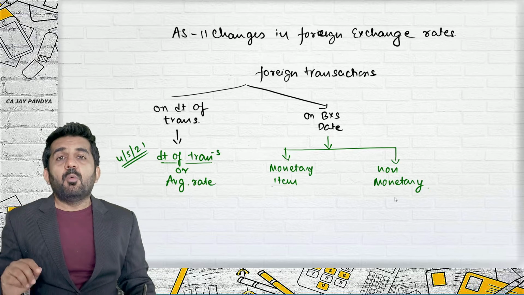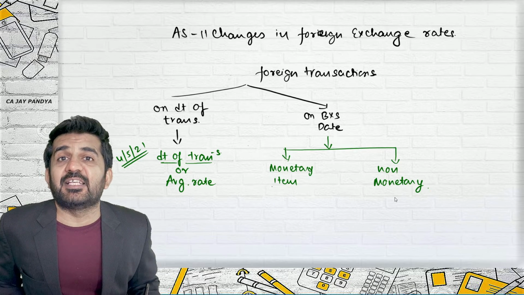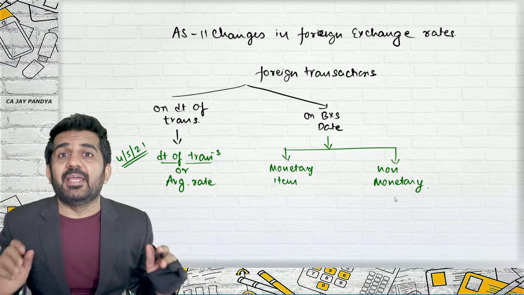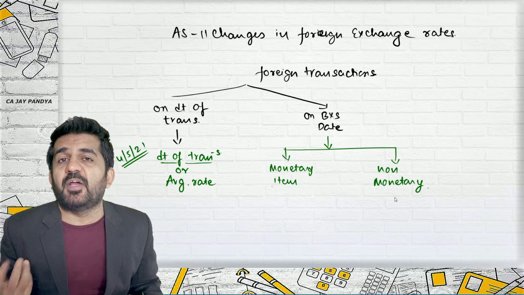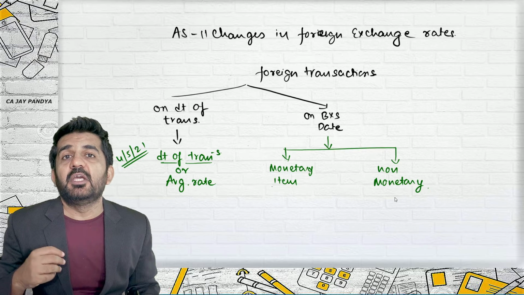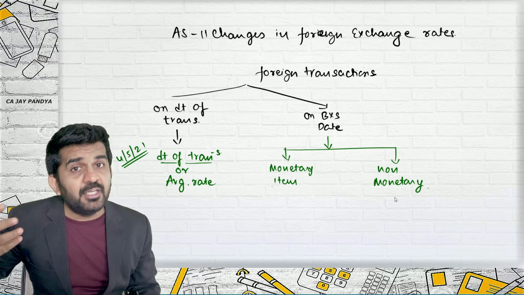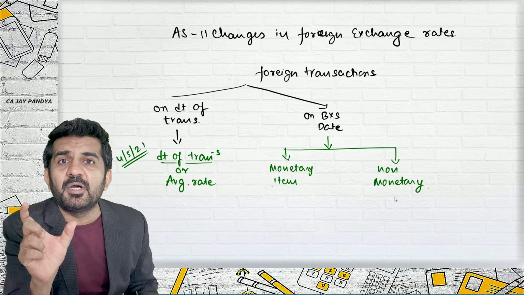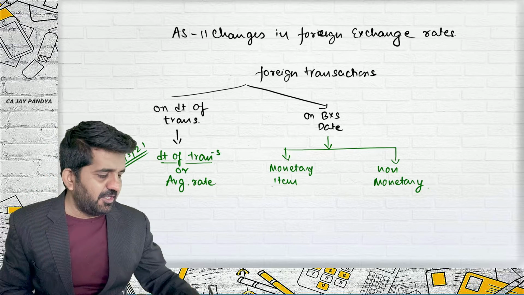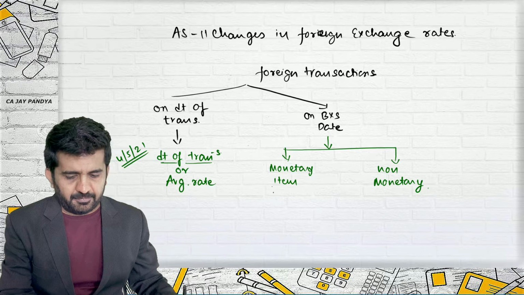Is it all right? What are non-monetary items? A fixed asset. Say I am having a building. It might fetch me 10 lakhs rupees. It might fetch me $5,000. It might fetch me $20,000. It can be converted into money, but how much cannot be measured. So they will be treated as non-monetary items.